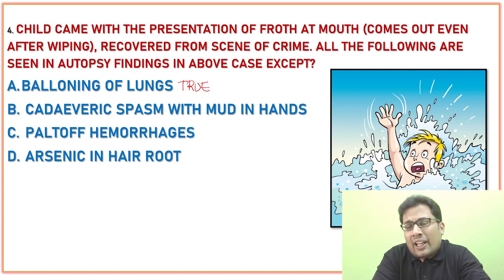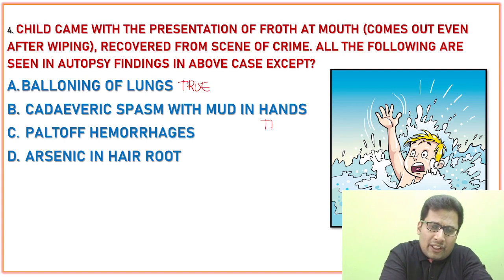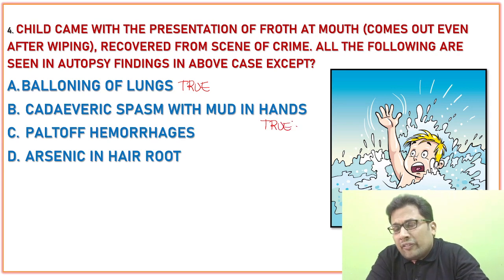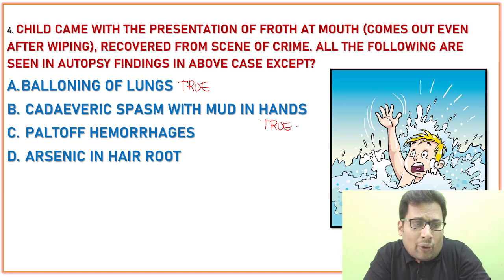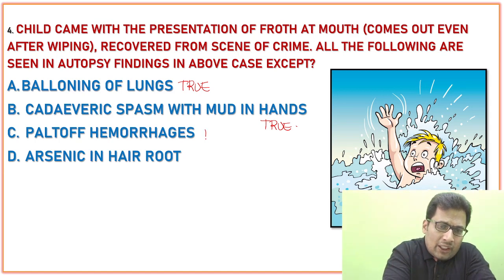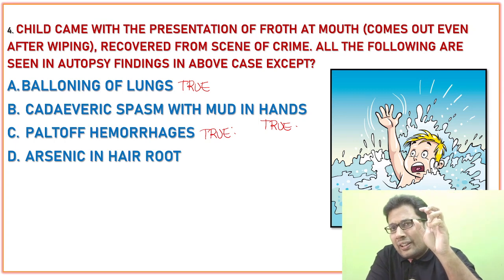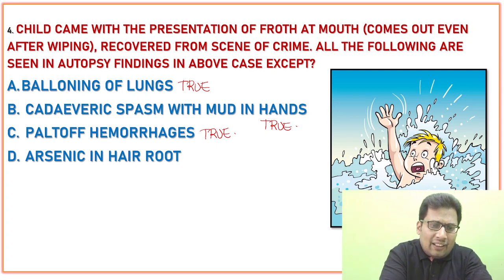Cadaveric spasm is one of the very important findings in case of drowning. In fact, it is one of the sure signs of drowning. Paltauf's hemorrhages are also seen in case of drowning. There are hemorrhages seen over the lungs. Arsenic in hair root, that is a false statement. So D is the correct answer.